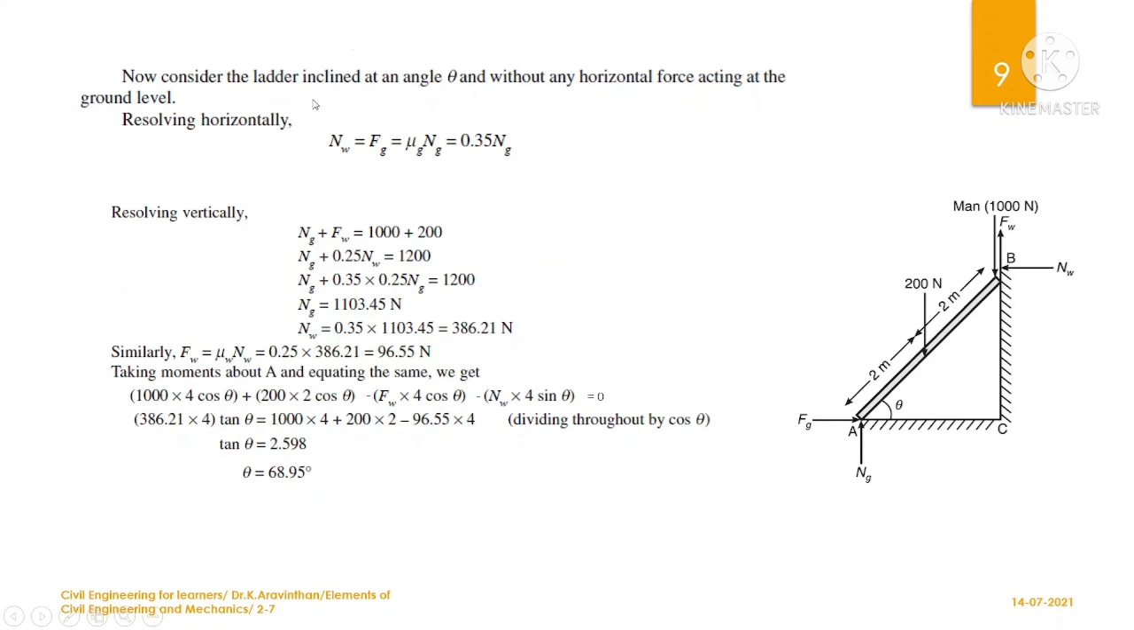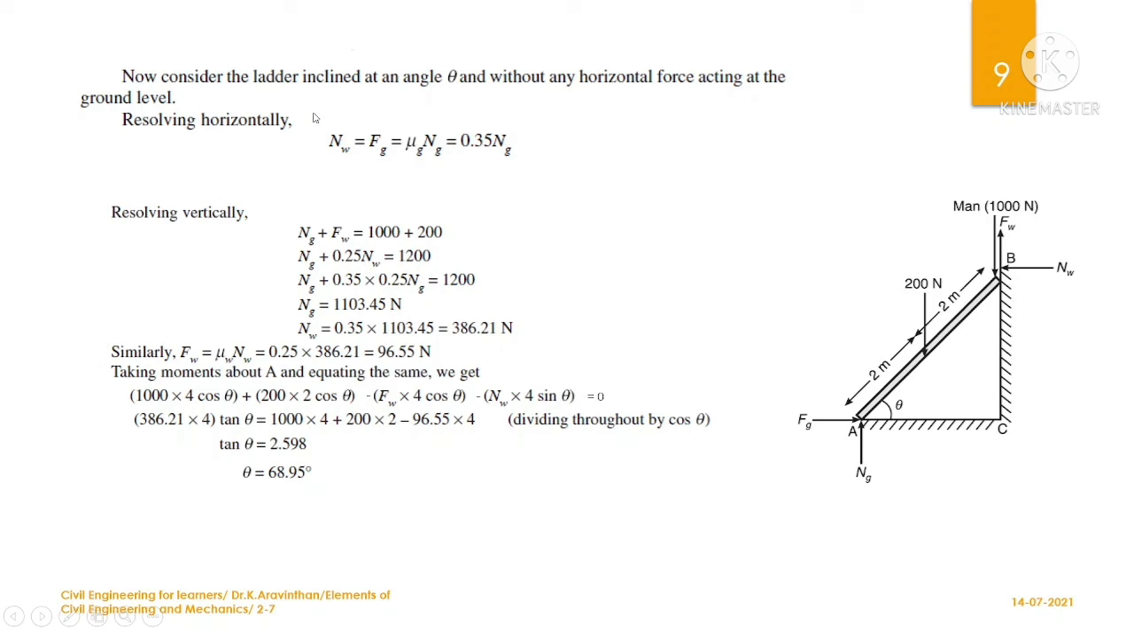Now consider the ladder is inclined at an angle of theta and without any horizontal force acting at the ground level. So this is case 2. Now we have to keep theta as unknown. So we are going to find this theta, at which angle the ladder is not going to slide. We are not going to apply any force here. Now this will be the free body diagram.